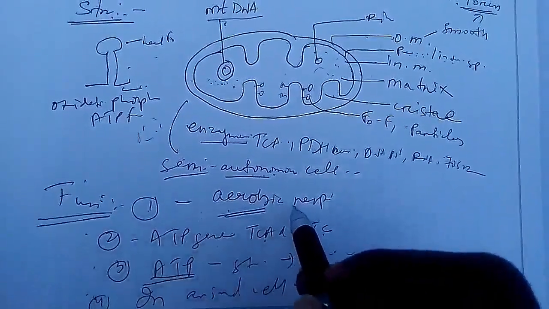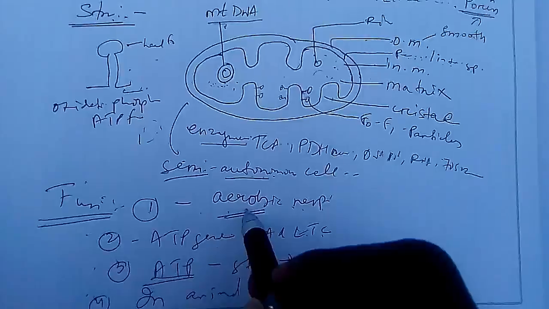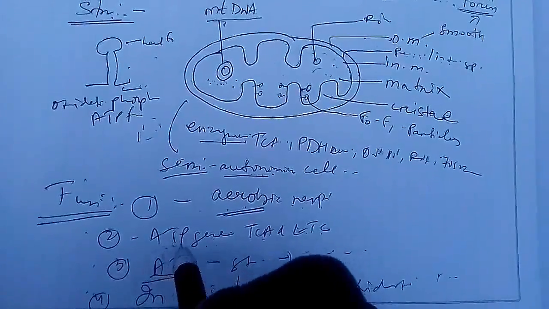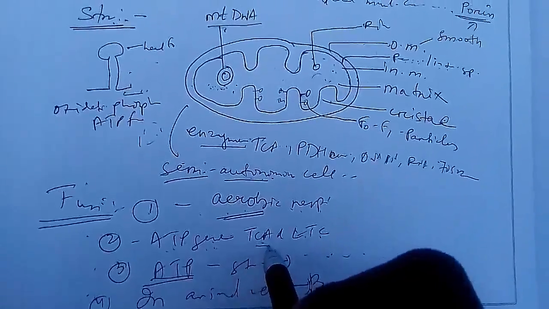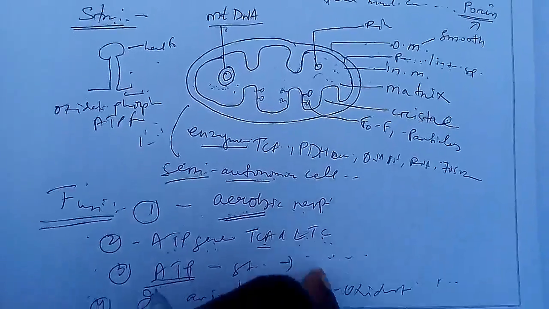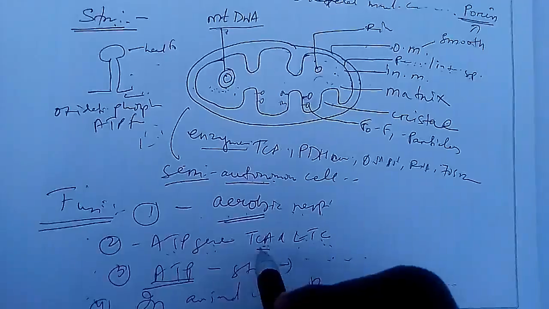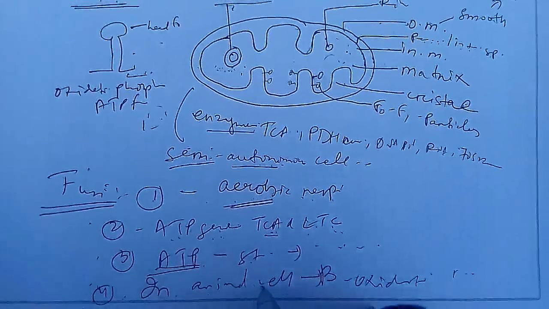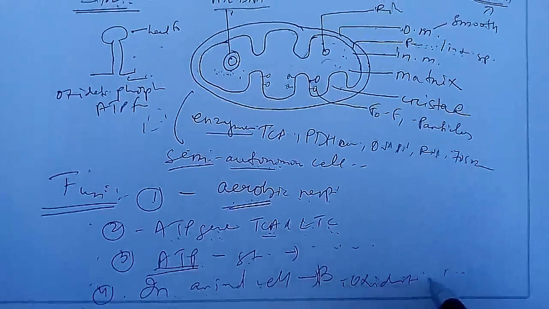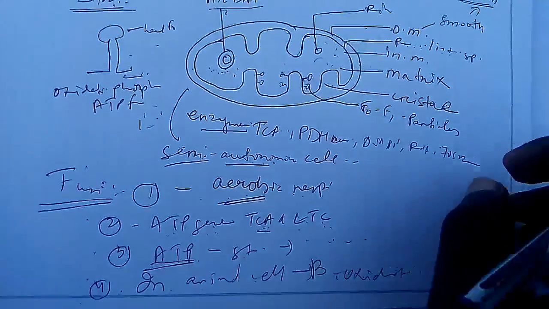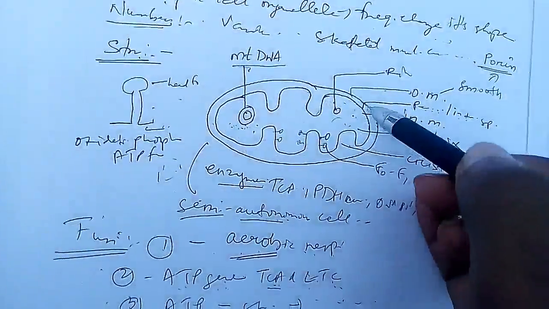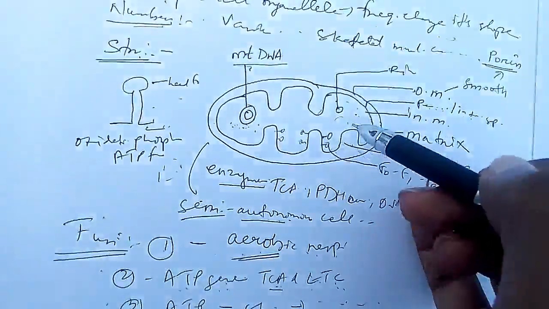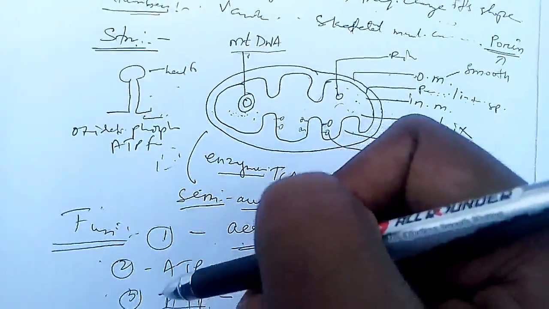Mitochondria is associated with aerobic respiration, that means respiration in which oxygen is required. Then it helps in ATP generation through the TCA cycle or Krebs cycle and electron transport system. It not only generates ATP but also stores ATP. The last point is that in animal cells it helps in beta oxidation of fatty acid, in which acetyl coenzyme A is found. So this is the general structure of the mitochondria and some functions of the mitochondria, very simple and very important.